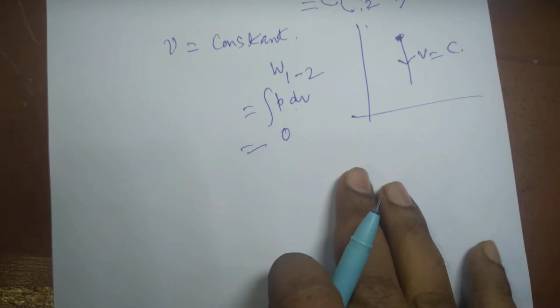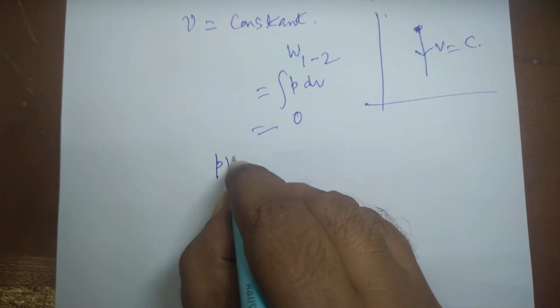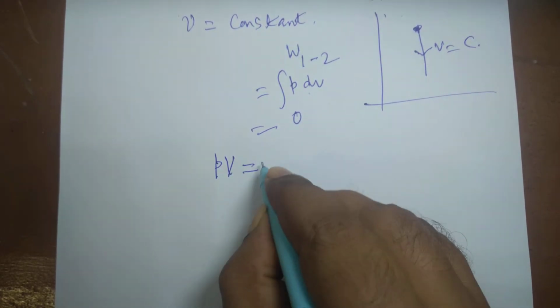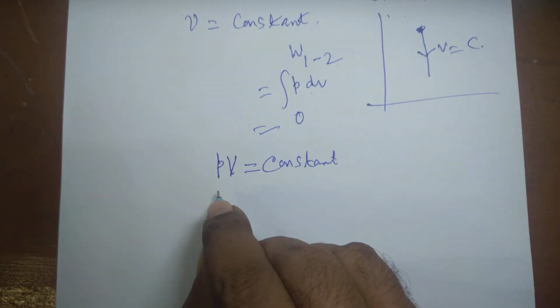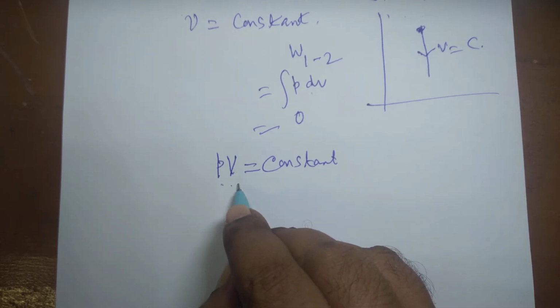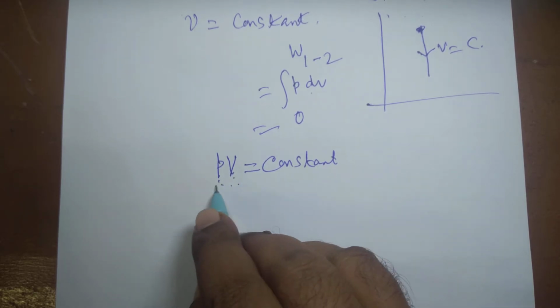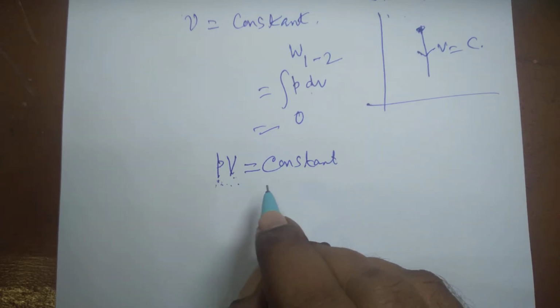But suppose we want to find out the work for the process in which the process path equation is PV is equal to constant. The product of pressure and volume is constant and pressure is inversely proportional to V. When P decreases, V increases, and when P increases, V decreases. Then only the product of pressure and volume remains constant.